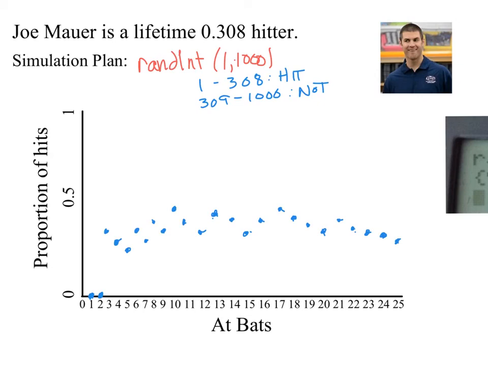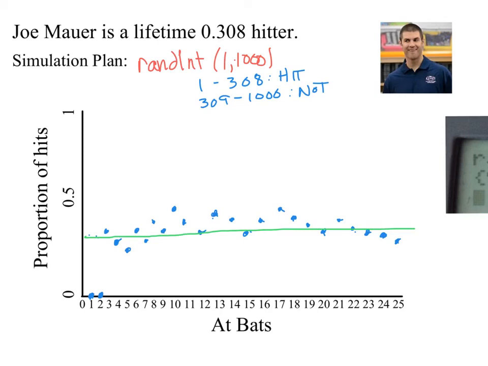So I've completed the simulation for 25 at-bats. What you can see here, picking up where I left off, is that Joe got in kind of a roll, and the batting average was driven up towards .400. And then you can see it dip back down, and that's kind of what happens, right? But it really does center in on that .308, which is probably somewhere, let's use a different color, somewhere in here. And that's kind of what it bounces between.